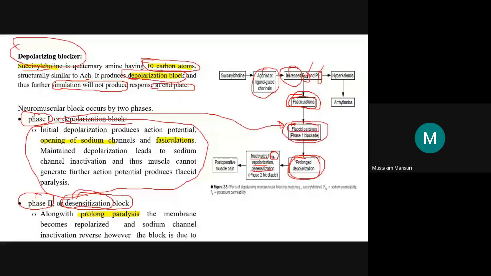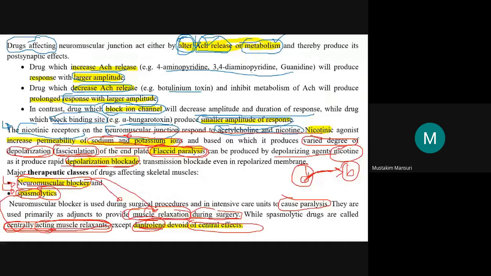This is known as the phase 2 blockage. So there are two phases: phase 1, the depolarization blockage, and phase 2, the desensitization blockage.